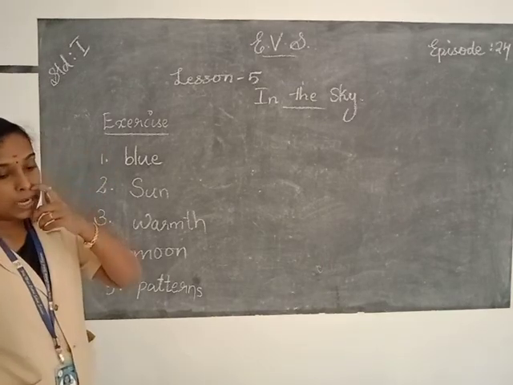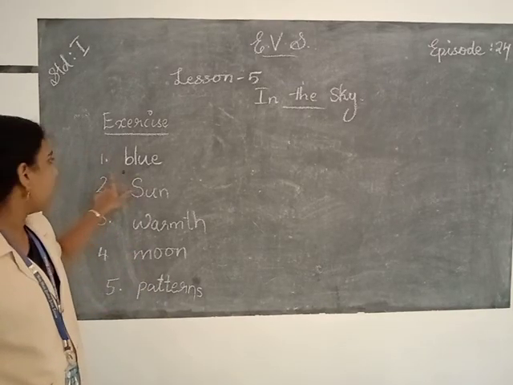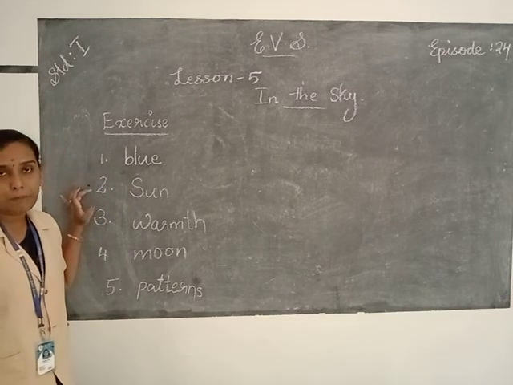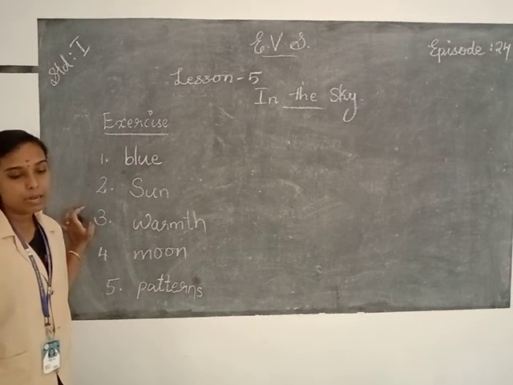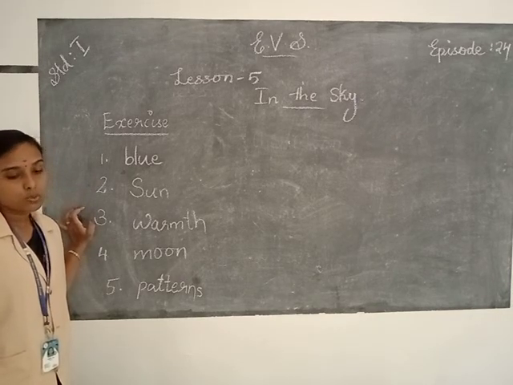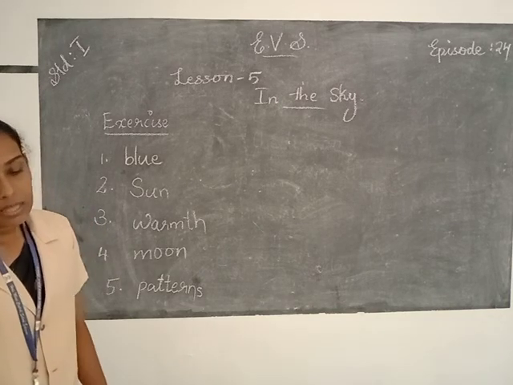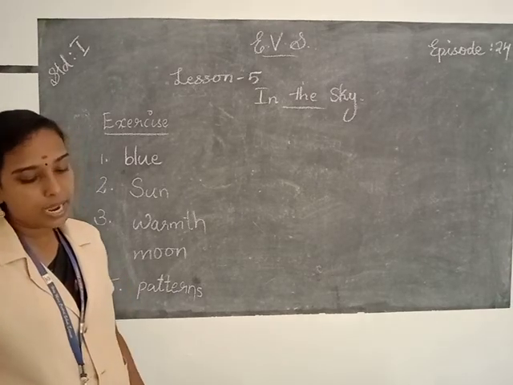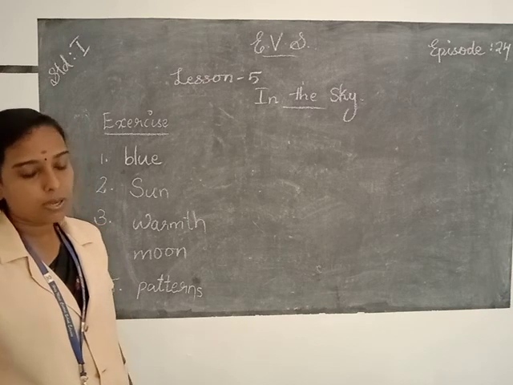So, first question, the sky looks blue in color during the day. In the second question, the sun is like a big ball of fire. And the third question, all plants and animals need warmth of the sun to live. And the fourth question, the brightest thing in the night sky is the moon. And the fifth question, some groups of stars form patterns in the sky.